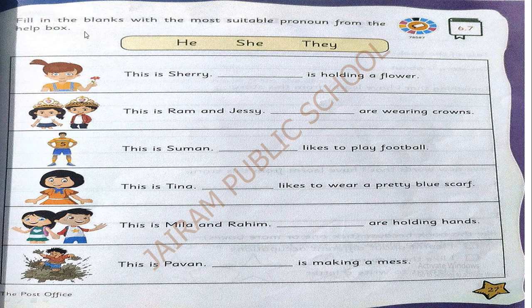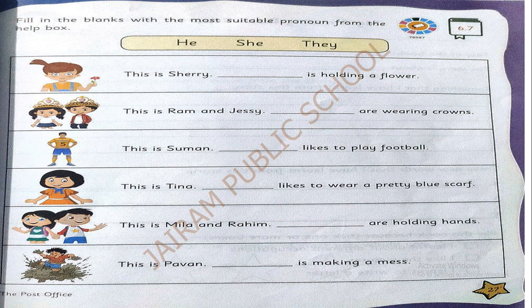If you are seeing a girl, girl is a noun. For girl, what pronoun do we have to use? Yes, she is the pronoun for the noun girl. Very good. Whenever you see the picture of a girl, you can write she. In the same way, whenever you see a picture of a boy, boy is a noun, so we replace the noun with a pronoun.